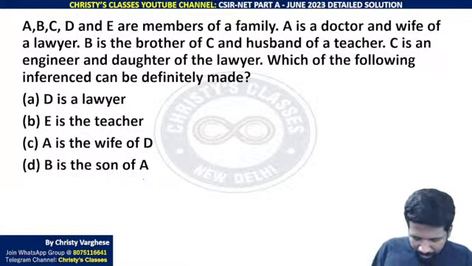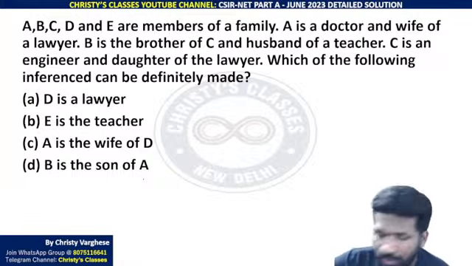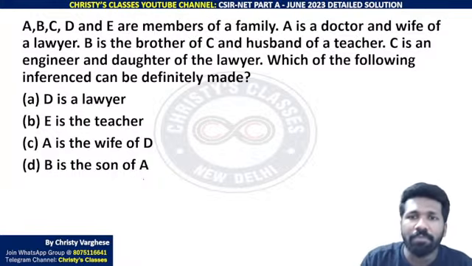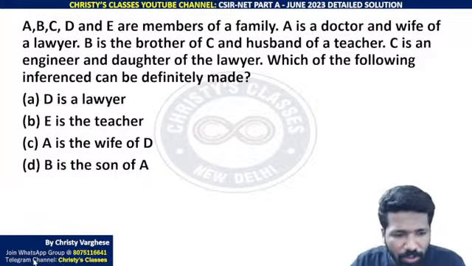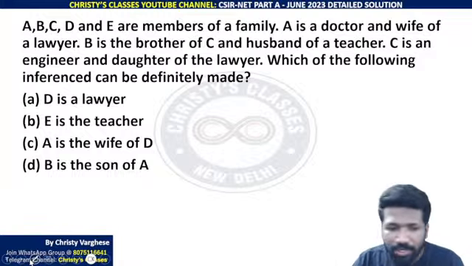Okay, hope all of you tried. Then I will answer this. Listen very carefully. A, B, C, D, E are members of a family. A is the doctor and wife of a lawyer. So here I will draw the diagram, the family tree or the blood relation tree.